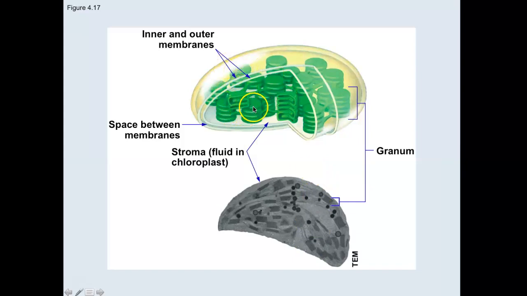We have thylakoid membranes stacked in granum. And then the word stroma is everything that's inside the chloroplast. So it's the fluid inside the chloroplast. It's called the stroma. Chloroplasts also have their own DNA. This is where photosynthesis happens. Photosynthesis is the process of using sunlight to create sugar ultimately.